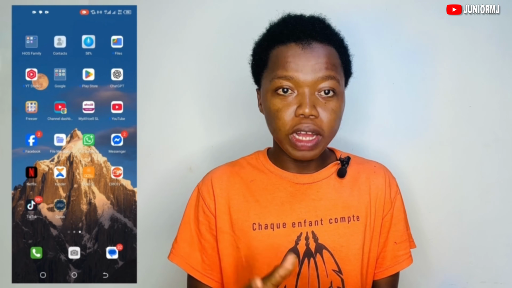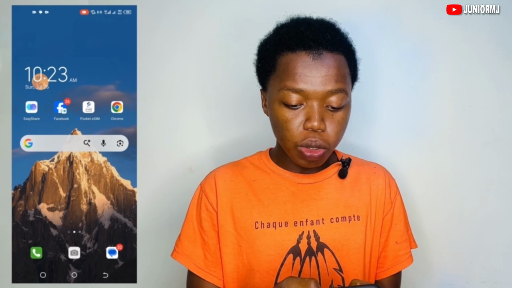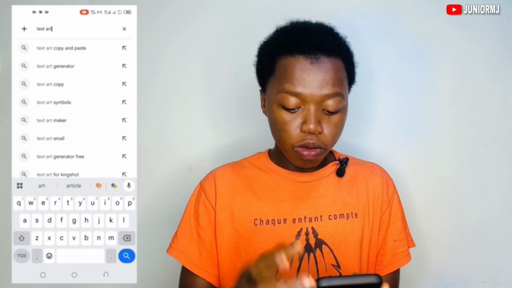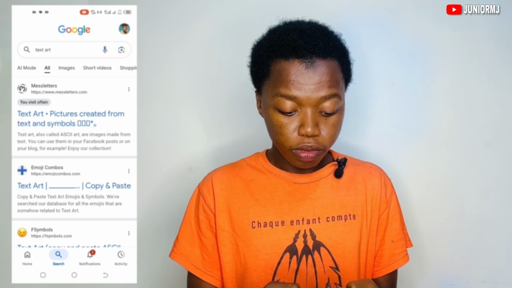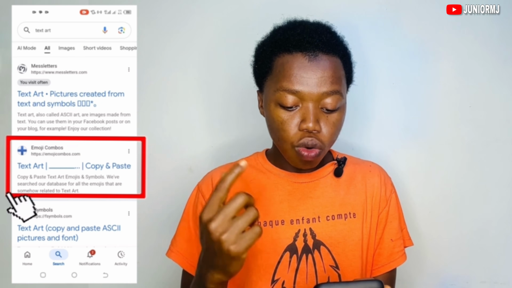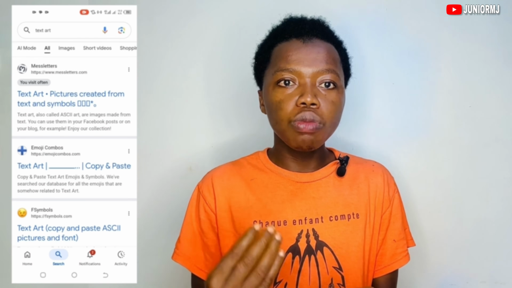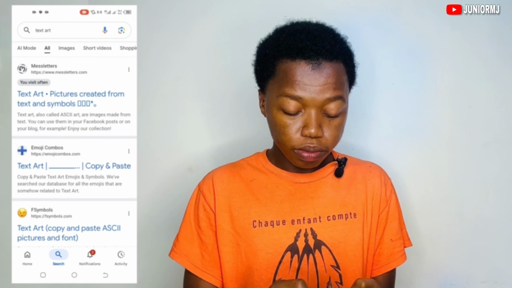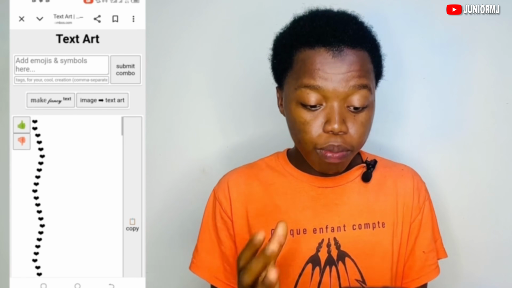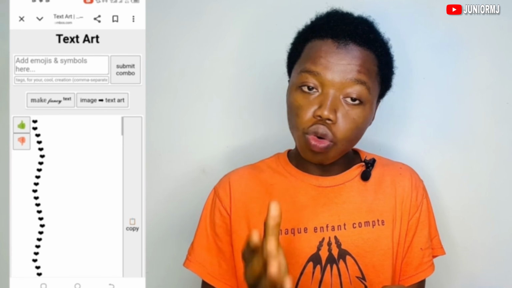Just go to your browser and search for this website called Text Art. Now, tap on search and select this second website, which is Text Art Copy and Paste. Now tap on this, the one with the emoji combos. Just tap on it. As soon as you tap on it, you access the website. This is the homepage you will see.